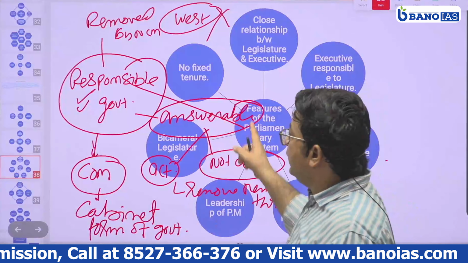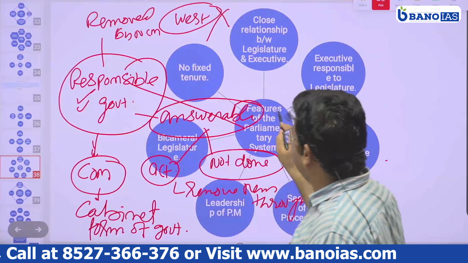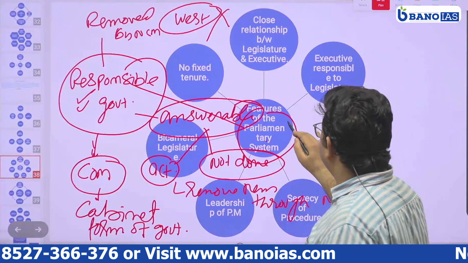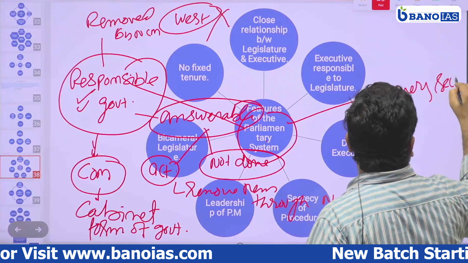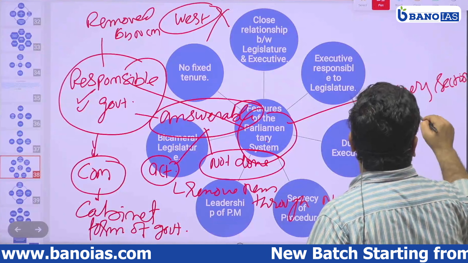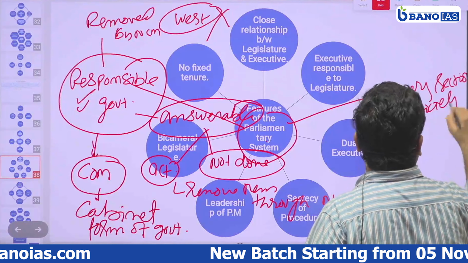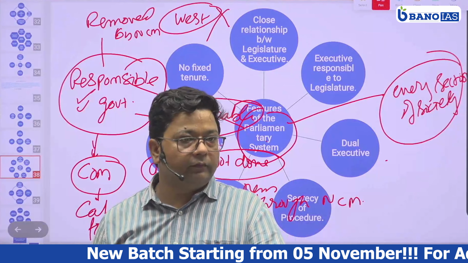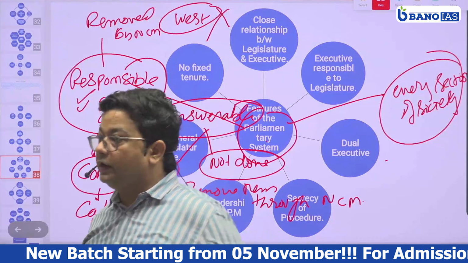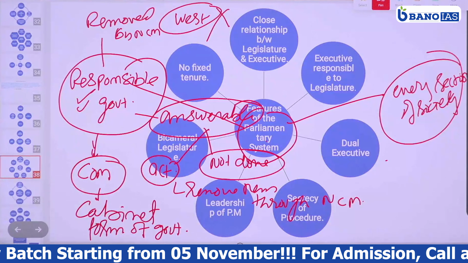The third reason is that this system, the parliamentary form of government, gives representation to every section of society. How will it provide representation from every section?